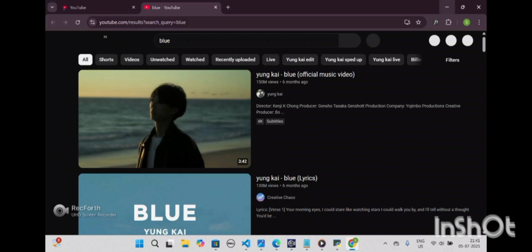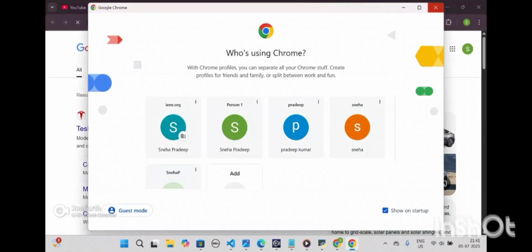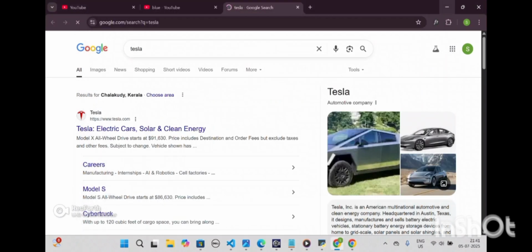Open YouTube and play Blue. Open Chrome and search Tesla. Make a leave letter for me. I'm sick.